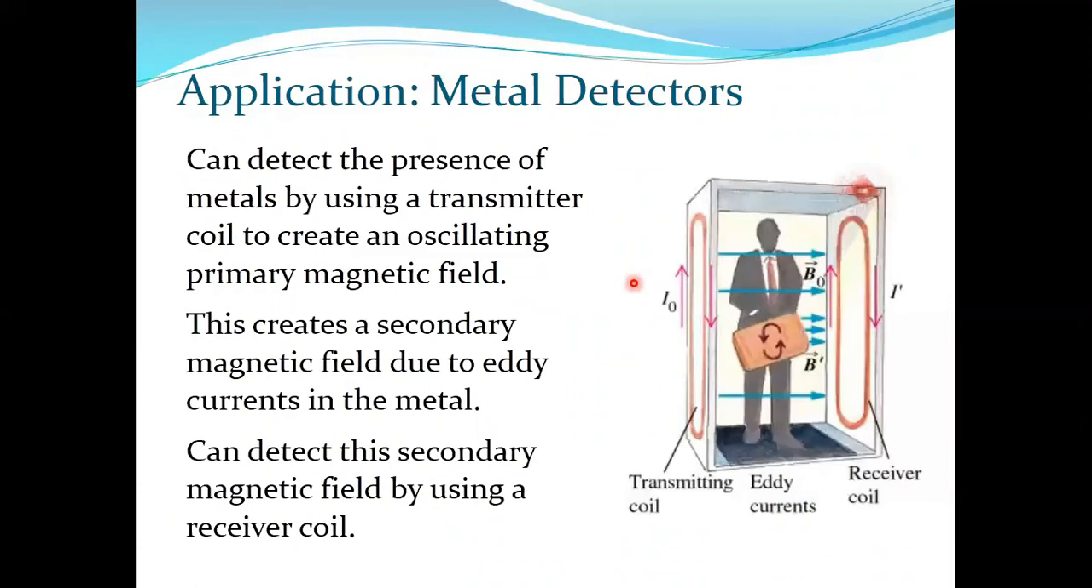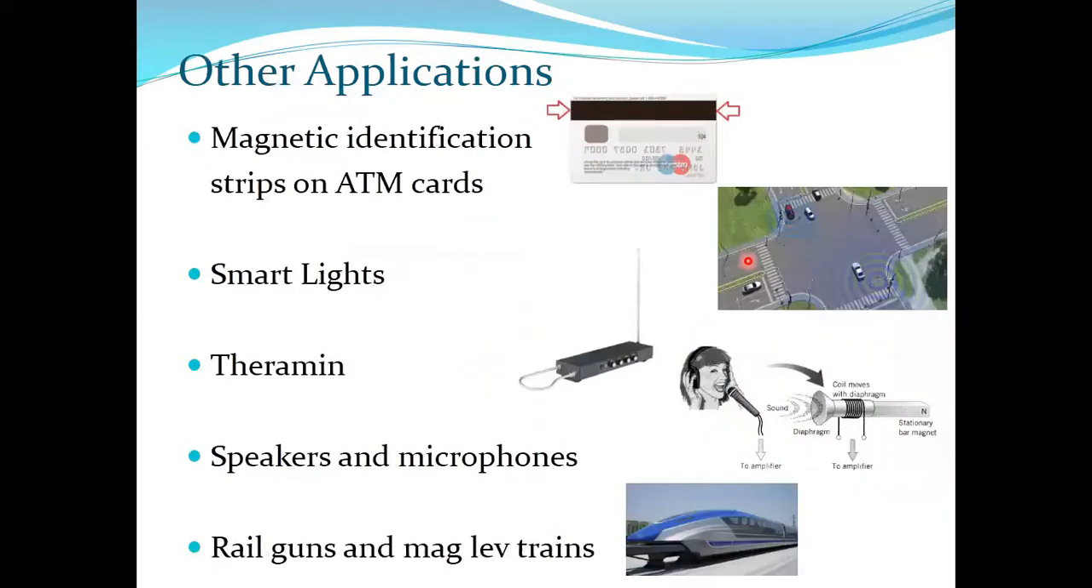We have metal detectors created on this principle. We have magnetic identification strips, these things on the ATM cards. Smart lights are nowadays used in smart cities. Musical instruments like theremin, speakers, microphones, and nowadays magnetic levitation trains are created on the basic principle of electromagnetic induction. So we have a lot of applications of electromagnetic induction, and in your coming days in your course subject, you will learn more about it.